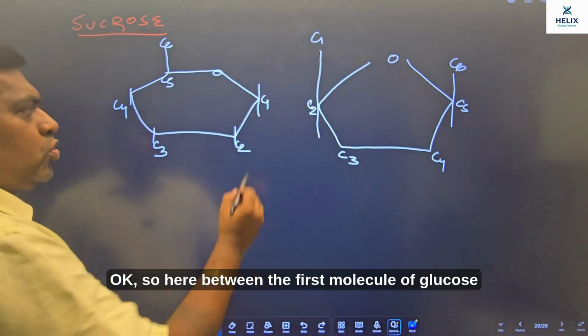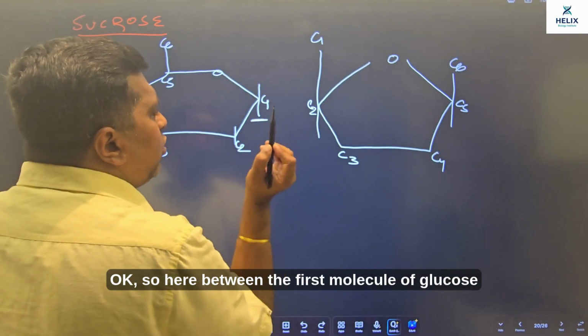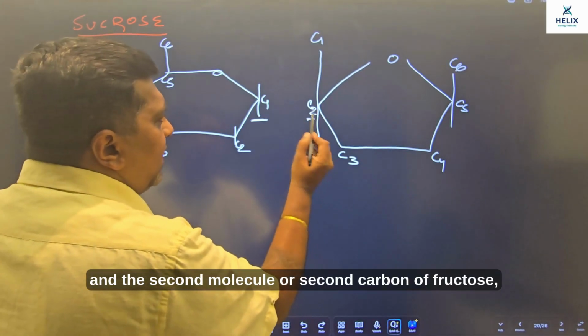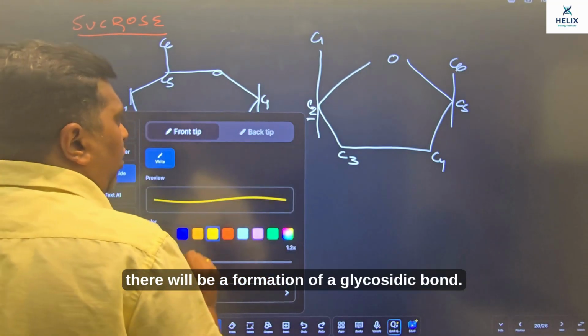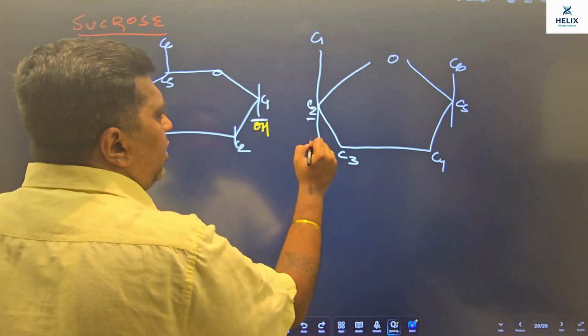Okay. So here, between the first carbon of glucose and the second carbon of fructose, there will be a formation of a glycosidic bond.